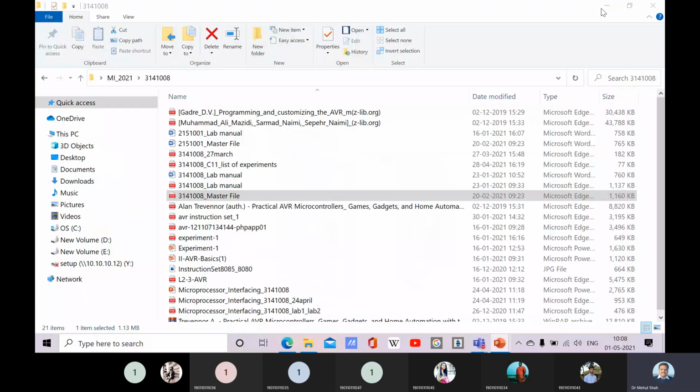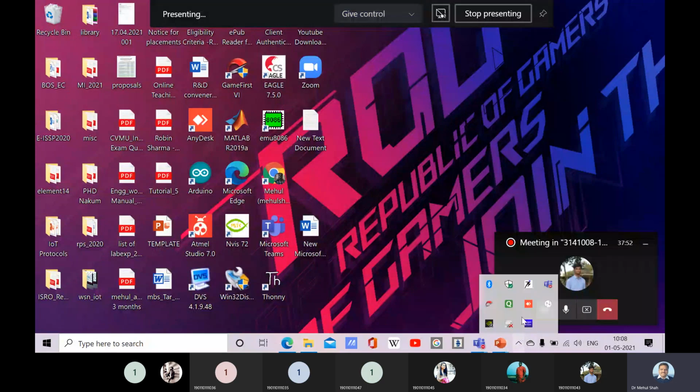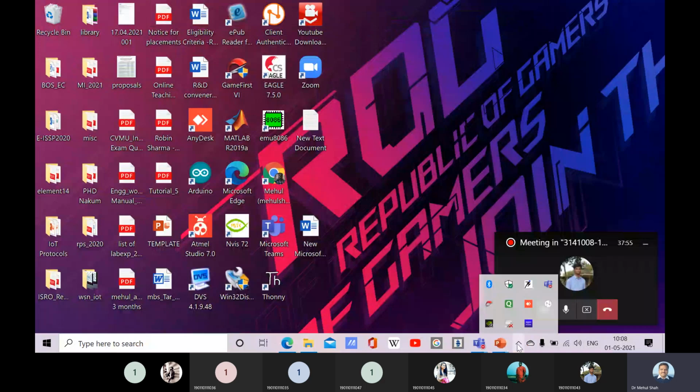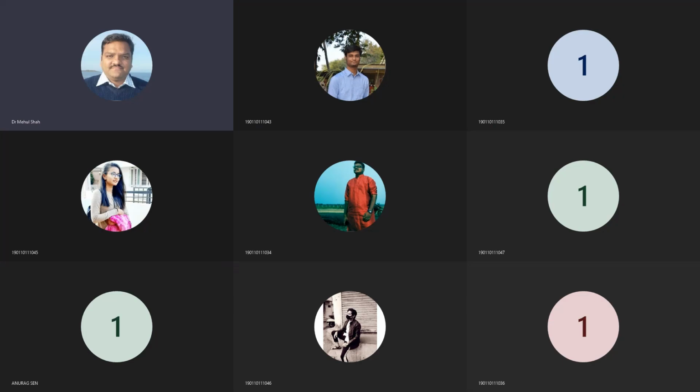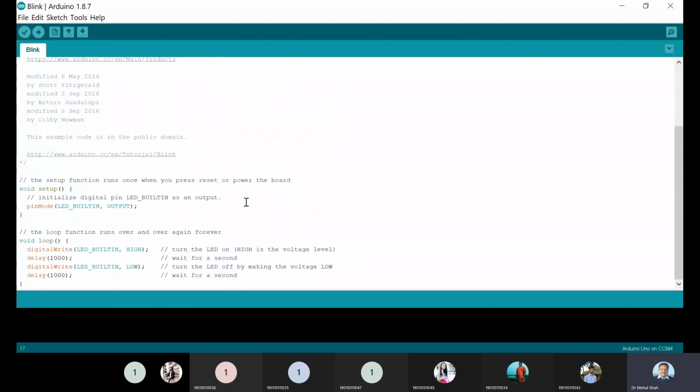Just a minute, where is the code? Arduino. In order to run this program, I first of all have to run the Arduino software, right? So this is my Arduino. This is the blink LED code.